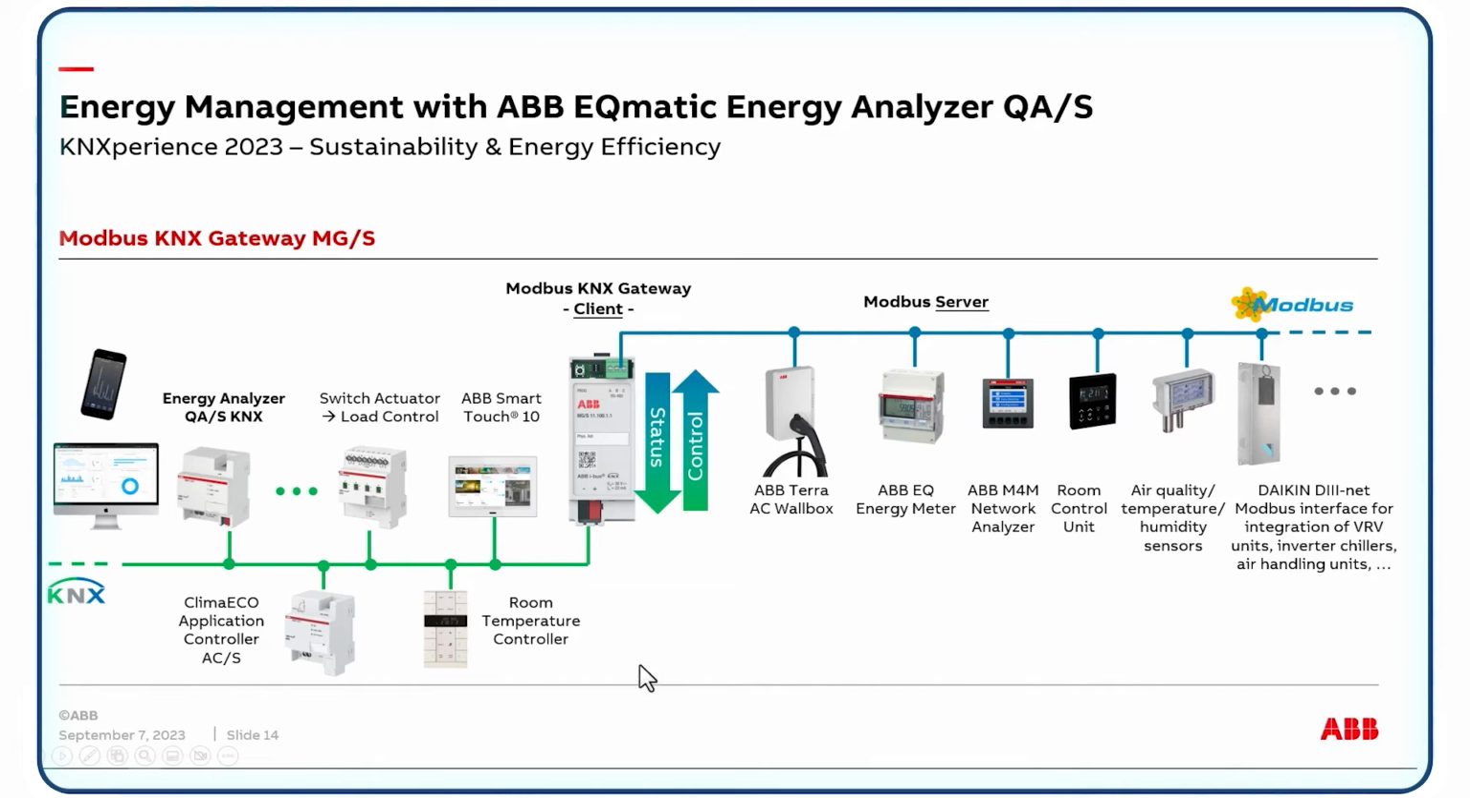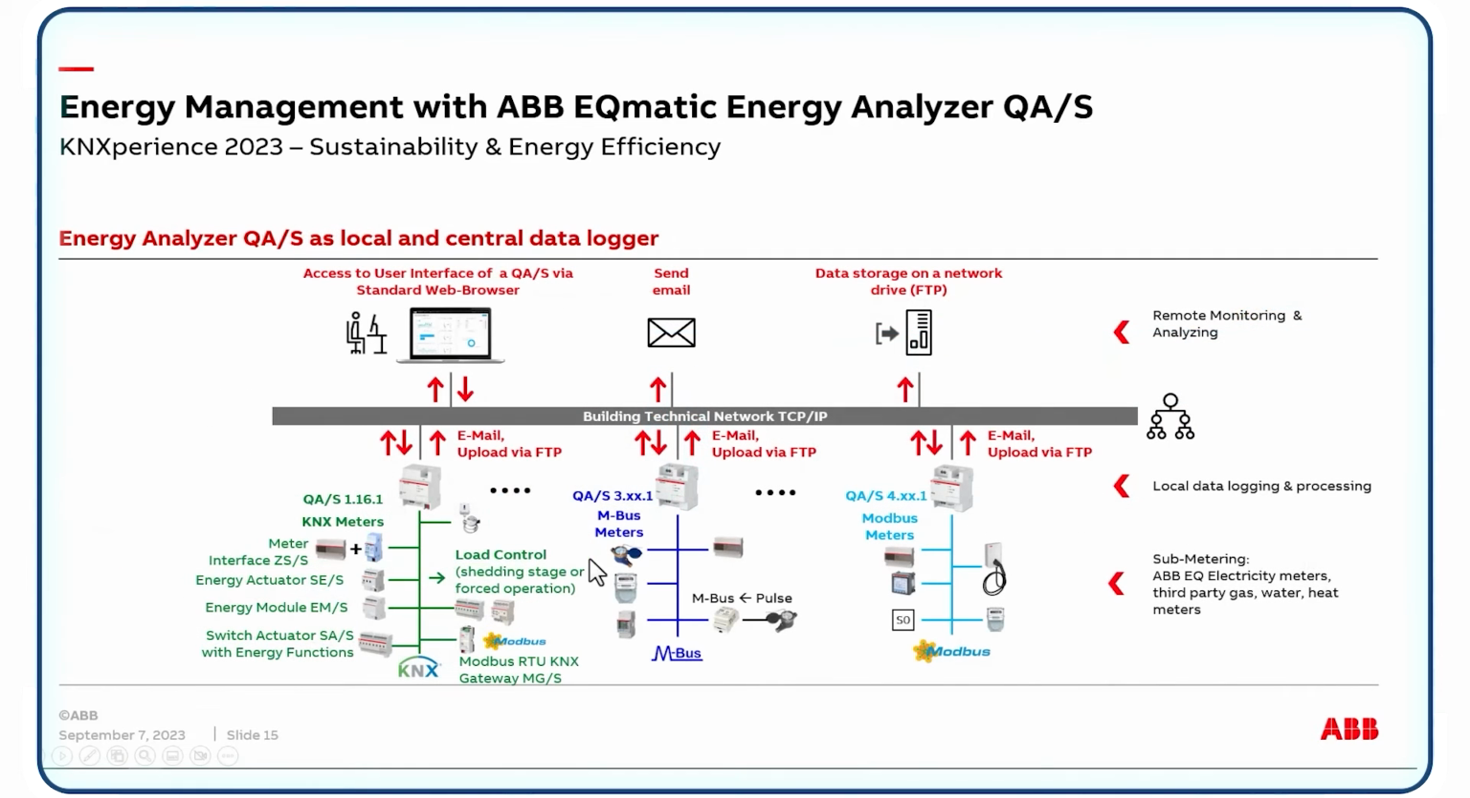What is also possible is to control the Terra AC wall box. So via a KNX telegram, via a time switch or manual button, we can start the charging of the car. We can stop it, and we can also change the charging current, depending on the available energy in our KNX world.